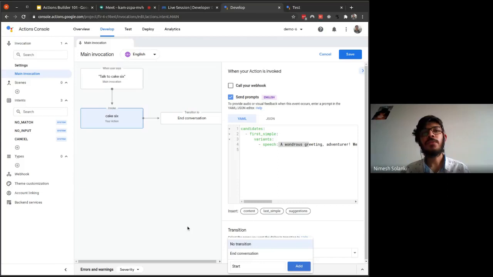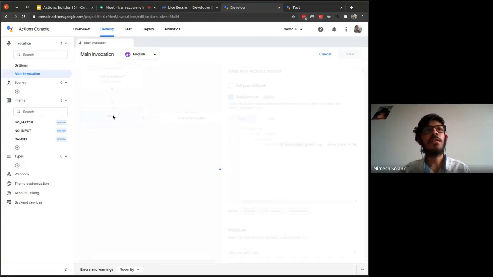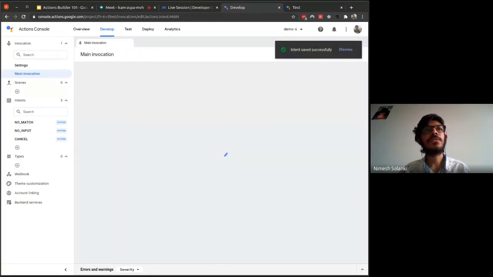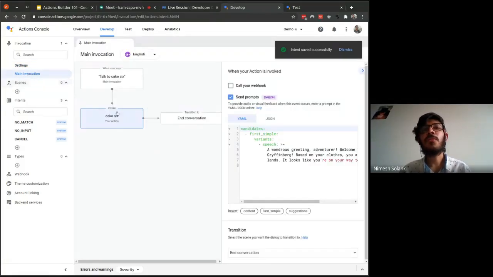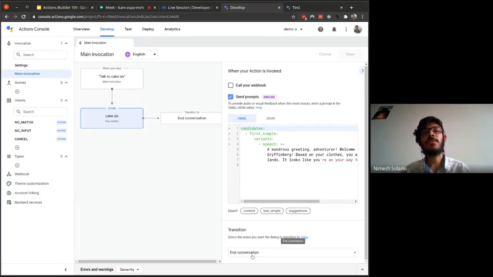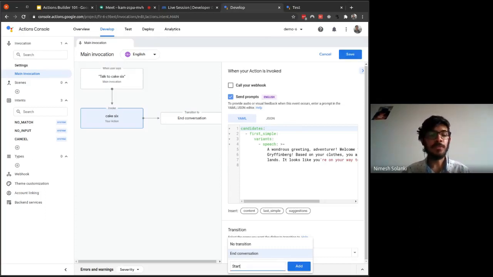To add a new scene, what you need to do is over here in the main invocation, make sure you are on the invoke. Make sure this invoke is selected, not the end conversation. Make sure this invoke is selected, and if you scroll down a bit, you will see transition. Currently, we are just ending the conversation, but we don't want to end the conversation. We'll develop the conversation. We'll move the conversation forward, and we'll name it as we're moving to a new scene.